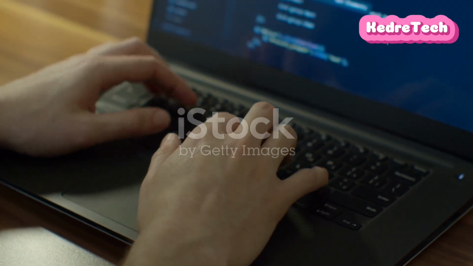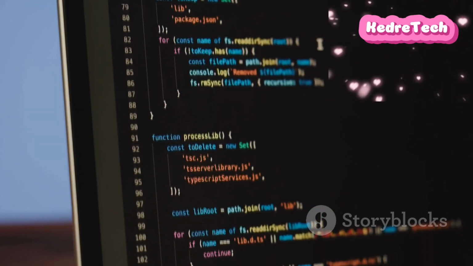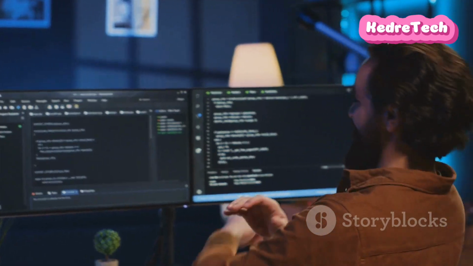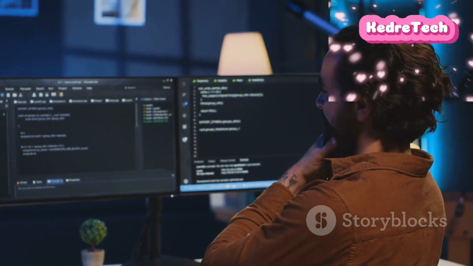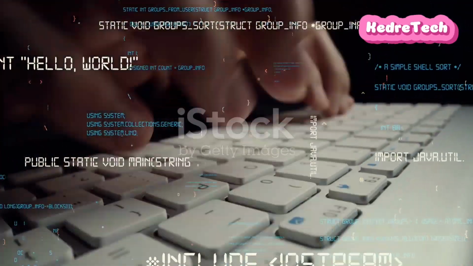Python syntax is like the grammar of the language. It's a set of rules that tell the computer what to do. Good news! Python syntax is designed to be readable and beginner-friendly. Let's look at a simple example. Python: print("Hello, World!"). This code will print the text, Hello, World!, on your screen.